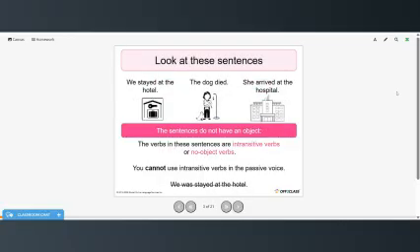So now look at these sentences. We stayed at the hotel, the dog died, she arrived at the hospital. These sentences do not have an object, and the verbs in these sentences are intransitive verbs or no object verbs. You cannot use intransitive verbs in the passive voice. So you could not say something like, we was stayed at the hotel.